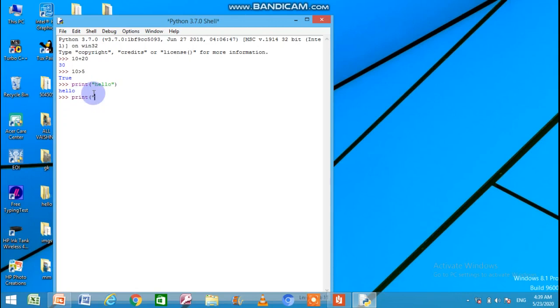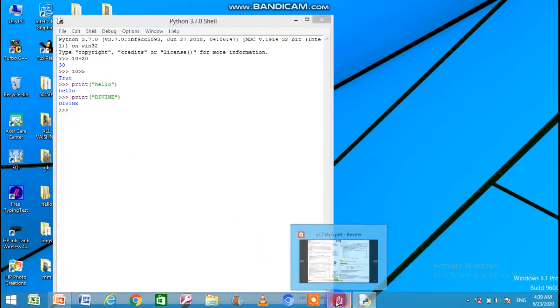In the same way, I am giving another message, divine, all in capital letters. Press enter, divine is printed in capital letters. Means what? Under this double quotation, in whatever manner you have written the message, in the same manner it will be printed onto the output screen. Understood? Come to the chapter.